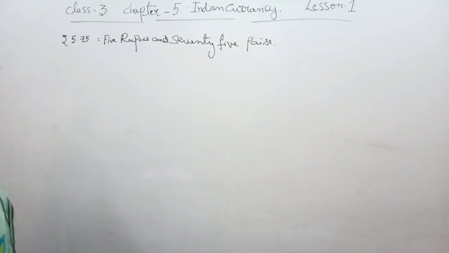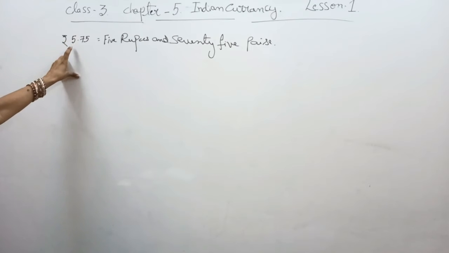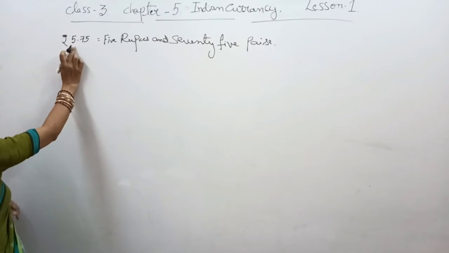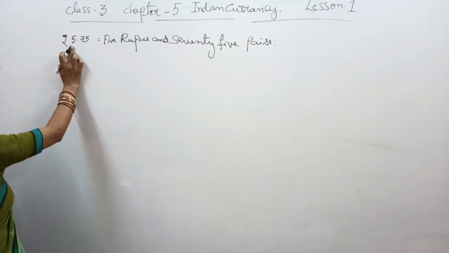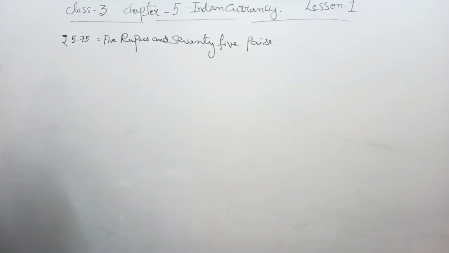Like this we have to denominate them. Before the point, whatever number is given is in rupees, and after the point it is in paise. So like this we have to identify the amount and write it in words.